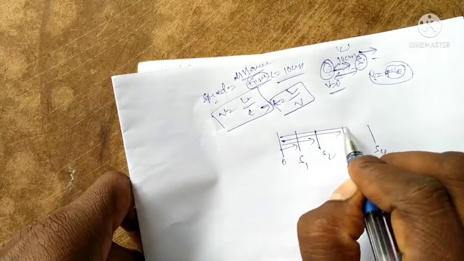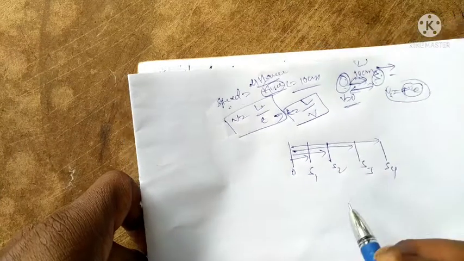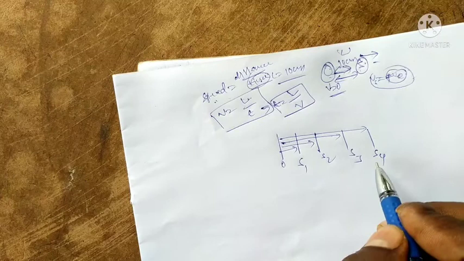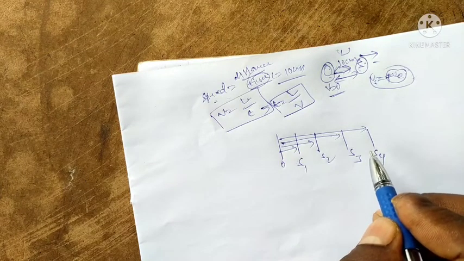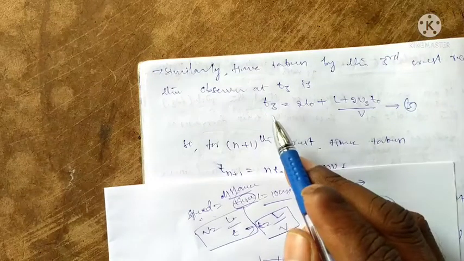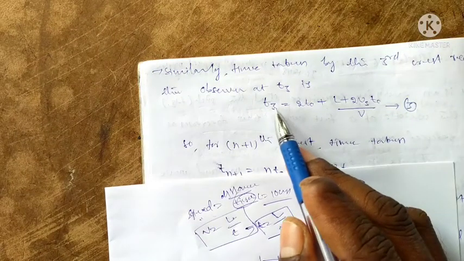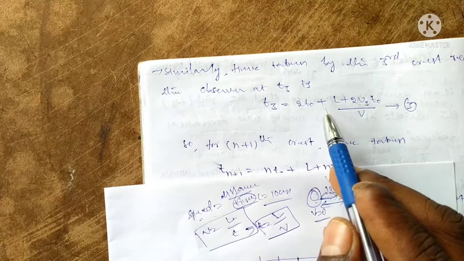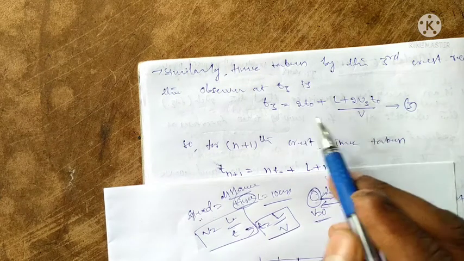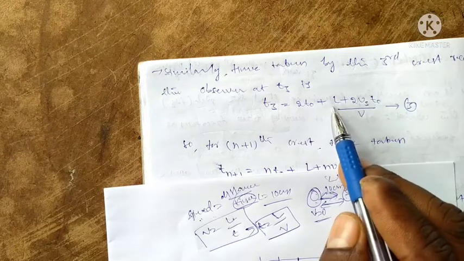The source is moving away from the observer with respect to time, so the time and the distance change. At the third time, the time period is 2 t naught plus L plus 2 Vs into t naught by v. This is the general time period equation.